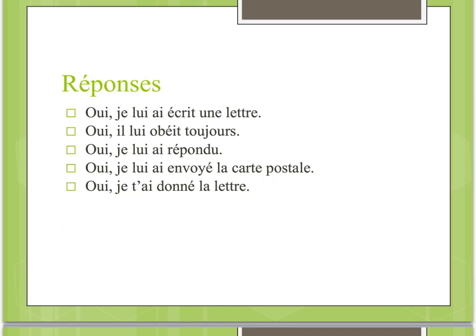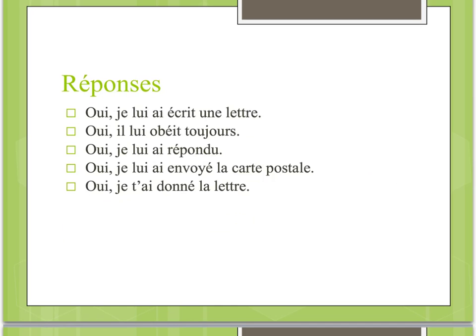Okay, voilà les réponses. And let's go through them. Numéro 1. As-tu écrit la lettre à ta sœur? Oui, je lui ai écrit une lettre. So, à ta sœur was our indirect object, and we replaced it with lui and put it right before our helping verb ai. Je lui ai écrit une lettre.